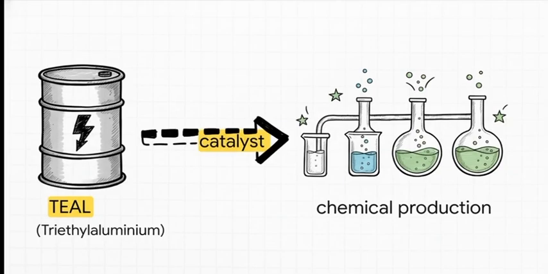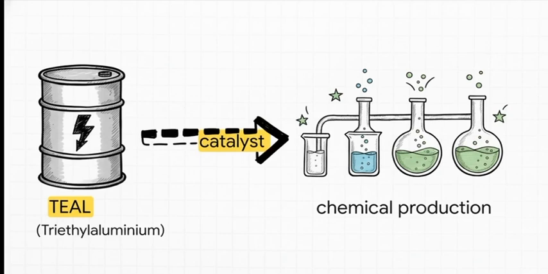So what is a catalyst? A catalyst is something which helps in the reaction, which helps to make the reaction faster. So that is why, because this pyrophoric material has energy within itself, it reacts spontaneously in the presence of oxygen. So this is a catalyst, and most of the time this is very important.